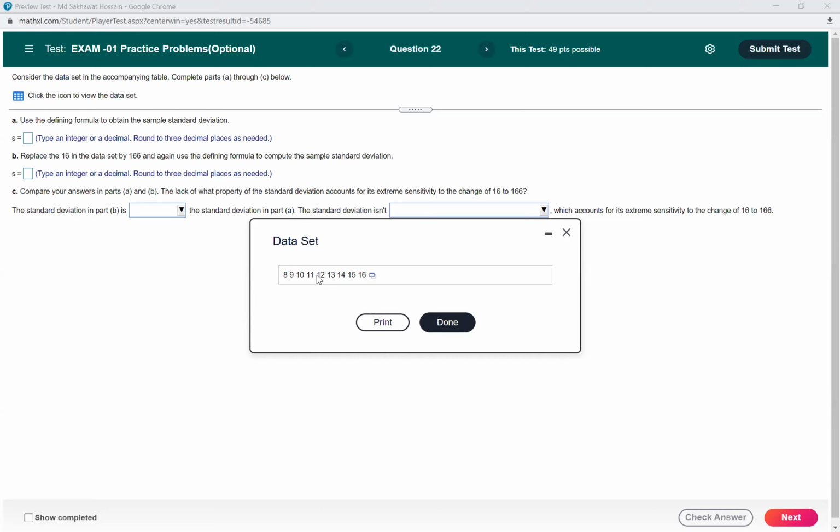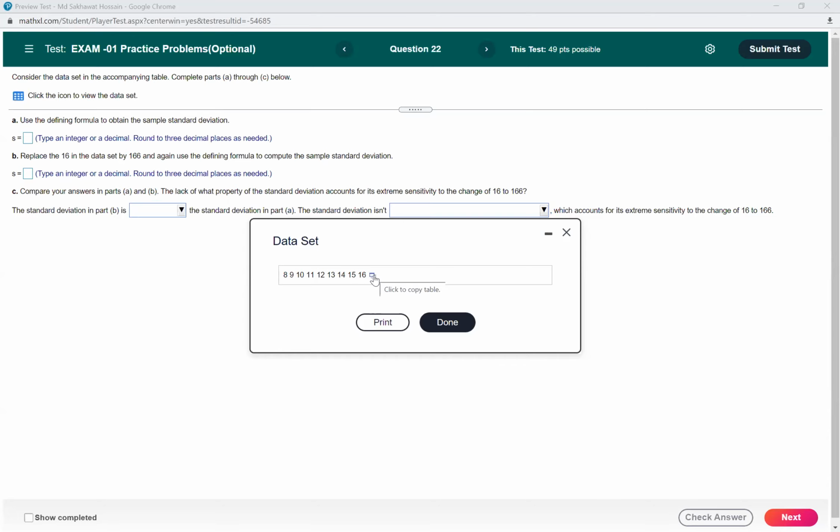But you should also know how to calculate the standard deviation by hand. If you are not asked to show the work, then I'll recommend you to use a spreadsheet, or you can also use the graphing calculator. That will also work.